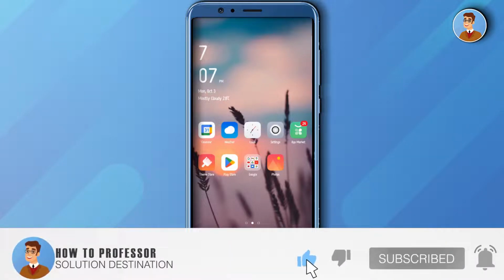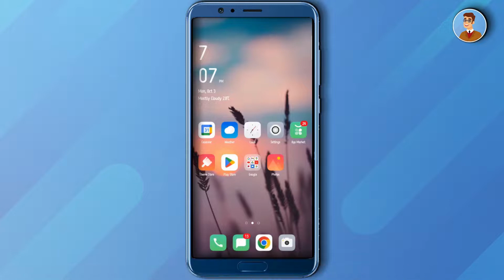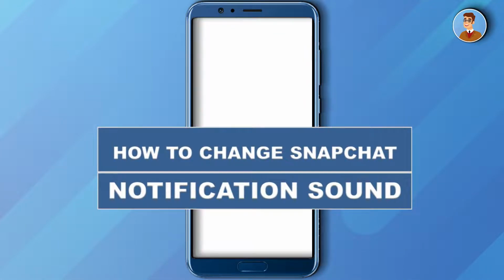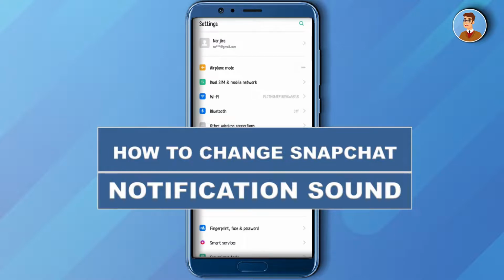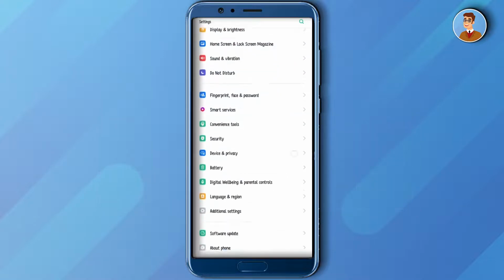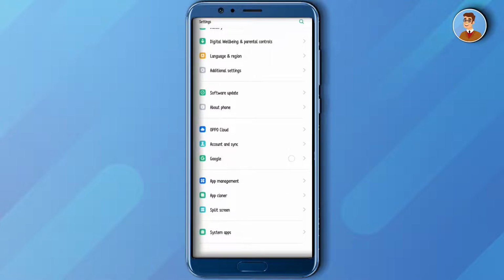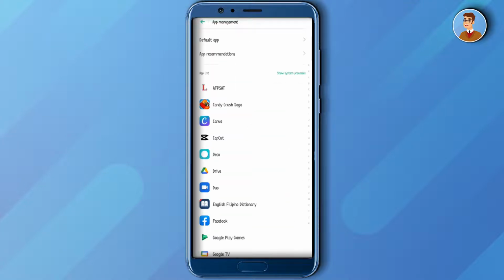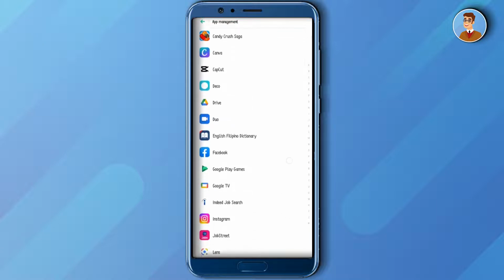For today's video, I will show you how to change Snapchat notification sound. Well, the first thing that you need to do is to go to your phone settings and then find application management. Then after that, find the Snapchat application.